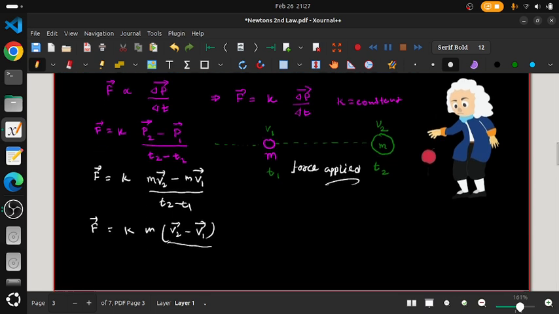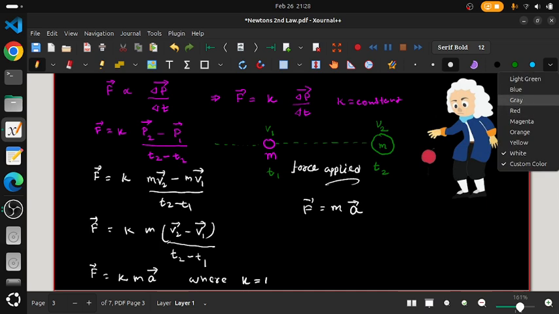But you know the rate of change of velocity with respect to time is what we call acceleration. So rate of change of velocity is called acceleration. So force will be equal to K into mass into acceleration. We define the unit in such a way that K will be 1. In most cases we define the unit such that K is equal to 1. So if K is 1, then force will be equal to mass into acceleration.